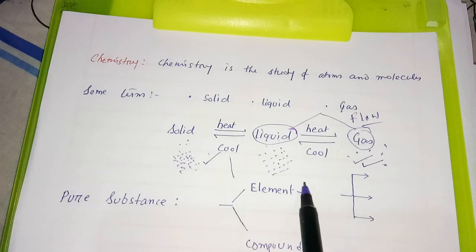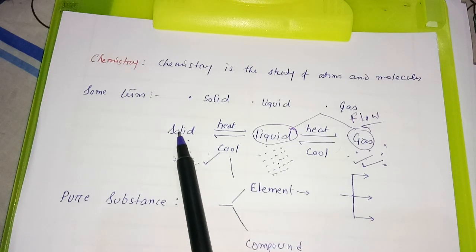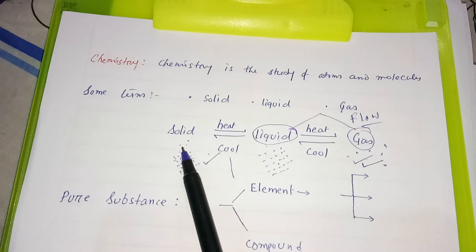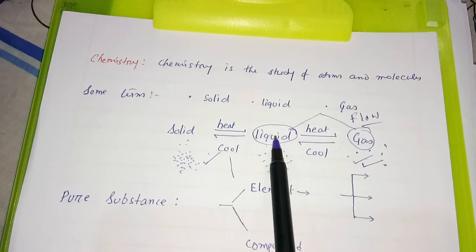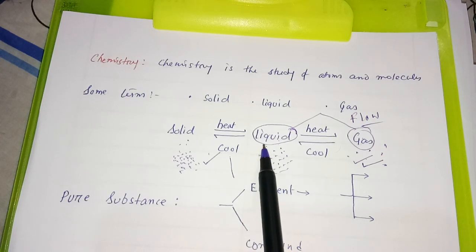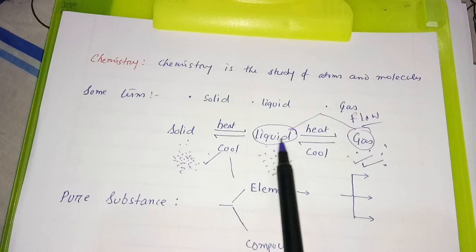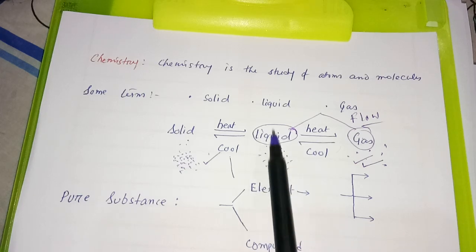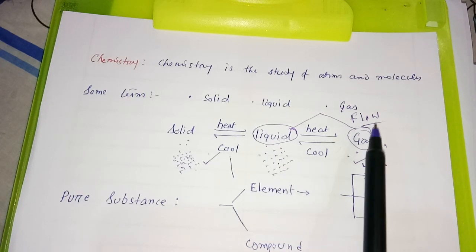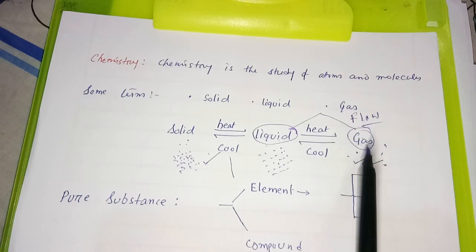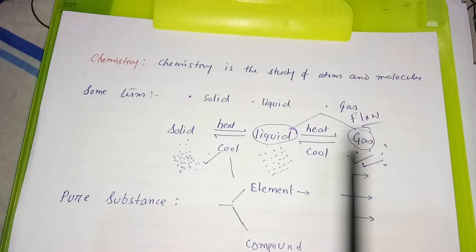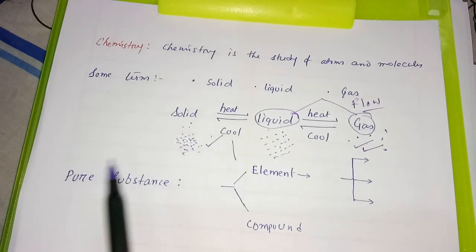Another main special property is that solid has definite shape and volume. Liquid volume is definite but shape is not definite. Means if you take it in a beaker, it takes the shape of that beaker. If you take it in a measuring cylinder, it takes the measuring cylinder's shape. If you take it in a conical flask, it takes the shape of the conical flask. But the volume remains same. In case of gas, both volume and shape are not fixed. It takes different shapes in all these things.